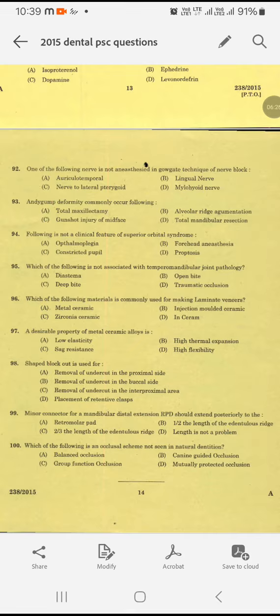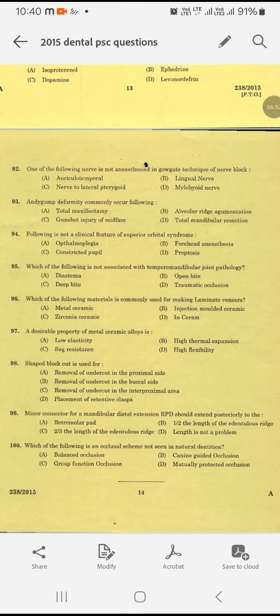98. Shaped blockout is used for removal of which of the undercuts? Removal of undercut in the proximal side, removal of undercut in the buccal side, undercut in the interproximal area, or placement of retentive clasp. Okay, so the shaped blockout is used for placement of a retentive clasp. If you want to place the retentive clasp, you have to do shaped blockout. Okay.